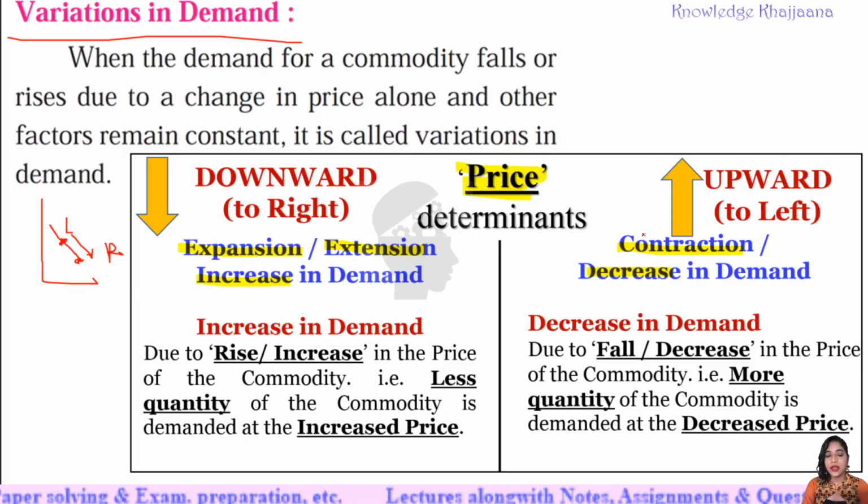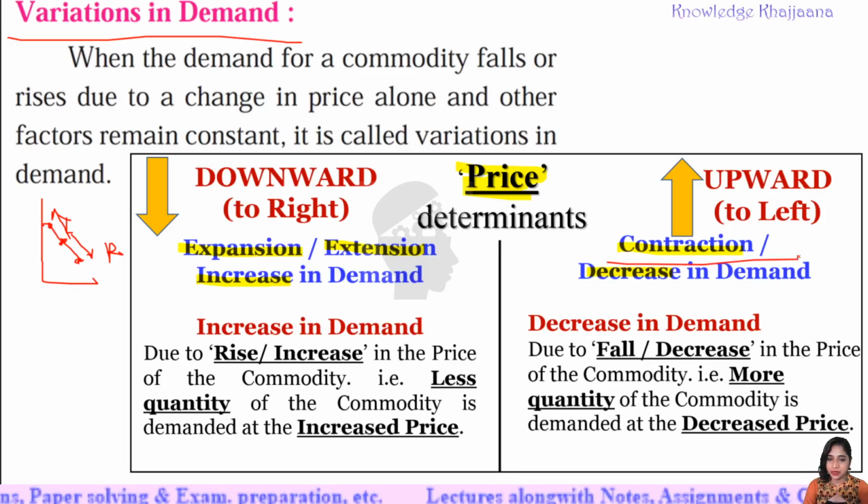Okay, and when there is an upward shift or upward movement along the demand curve, that is due to the contraction in demand, that is, decrease in demand. These are dependent on the price, that's why they are called price determinants. Increase in demand is due to a rise in the price of the commodity, that is, less quantity of the commodity is demanded at the increased price.